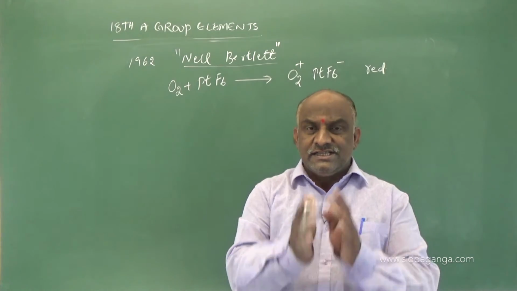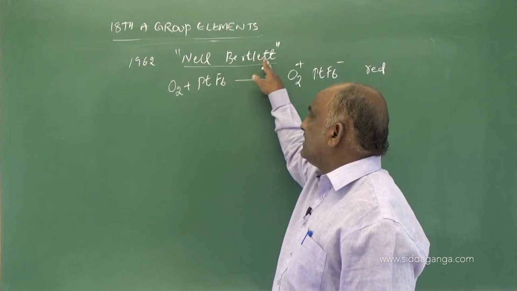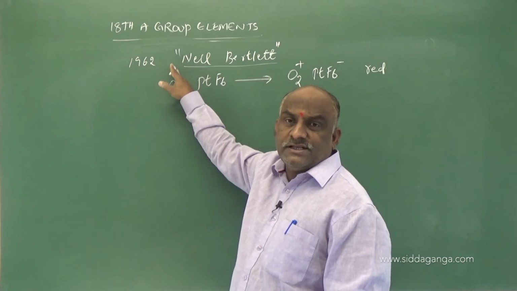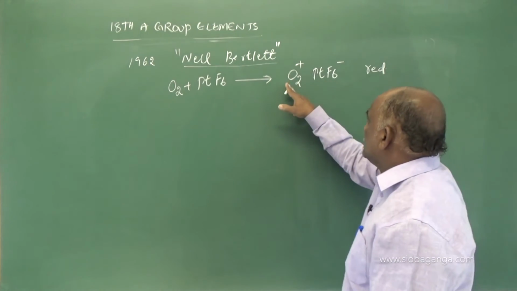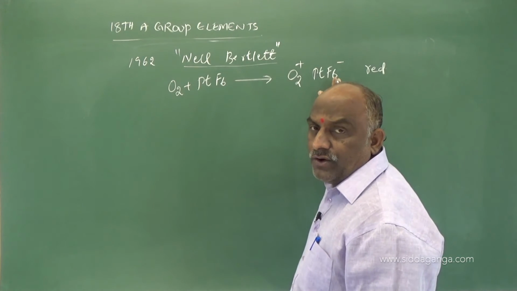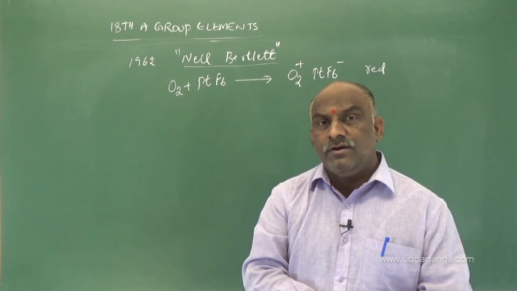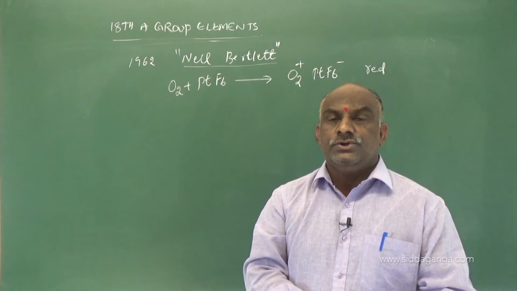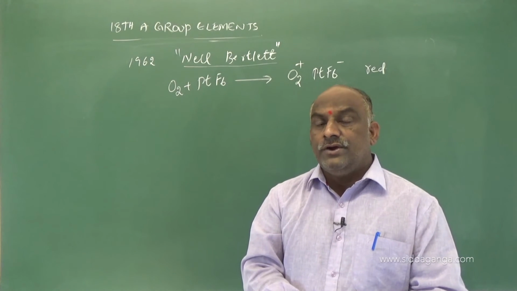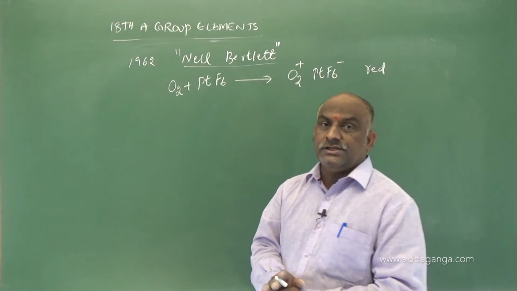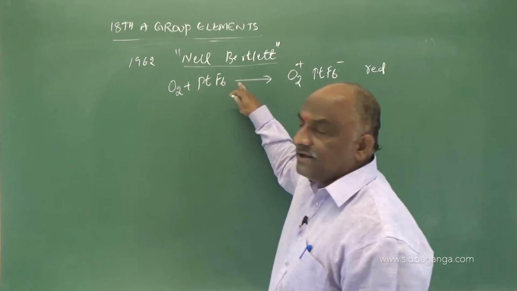First he synthesized that. Who synthesized? The scientist Neil Bartlett in 1962. He synthesized a red color compound. What is that red color compound? Oxygen hexafluoridoplatinate(V). Actually, it is an example of a complex compound, so you should remember the name only.